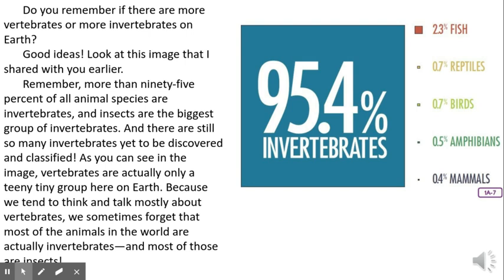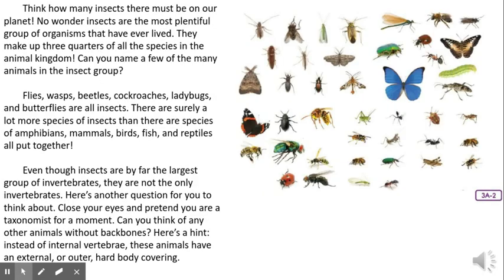As you can see in this image, vertebrates are actually only a teeny tiny group here on Earth because we tend to think and talk mostly about vertebrates. We sometimes forget that most of the animals in the world are actually invertebrates, and most of those are insects. Think how many insects there must be on our planet. No wonder insects are the most plentiful group of organisms that have ever lived. They make up 3/4 of all the species in the animal kingdom.